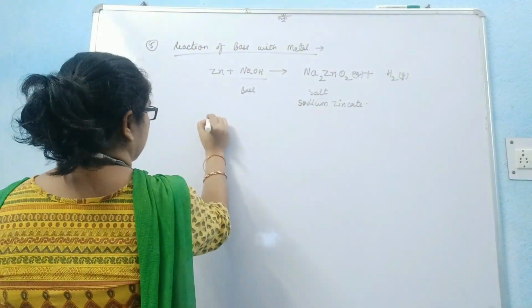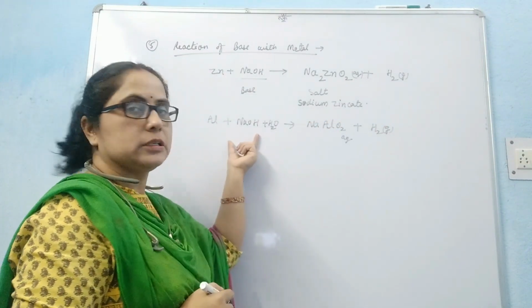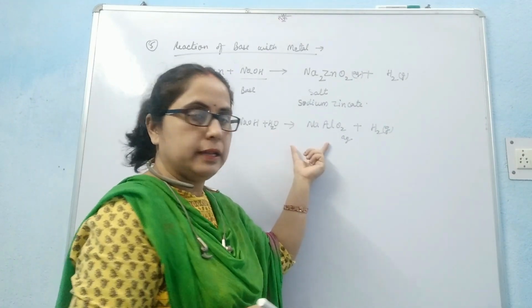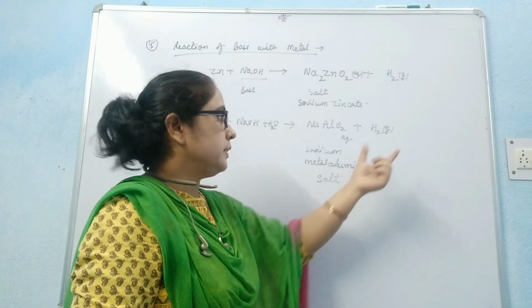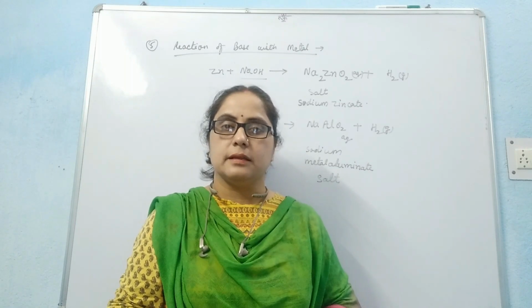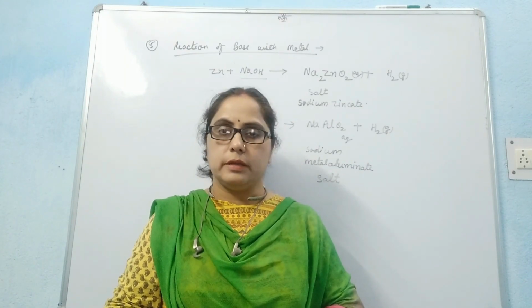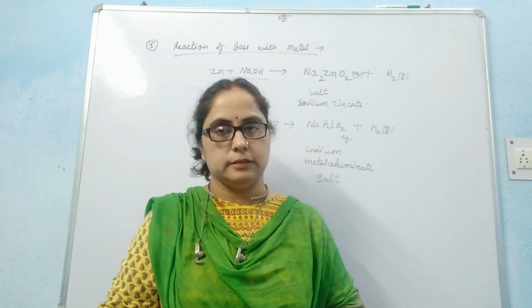Similarly, aluminium reacts with sodium hydroxide in aqueous solution to form sodium meta aluminate. This is a salt, with the evolution of hydrogen gas. It means, like acids, bases also react with metal to evolve hydrogen gas with the formation of metal salt.